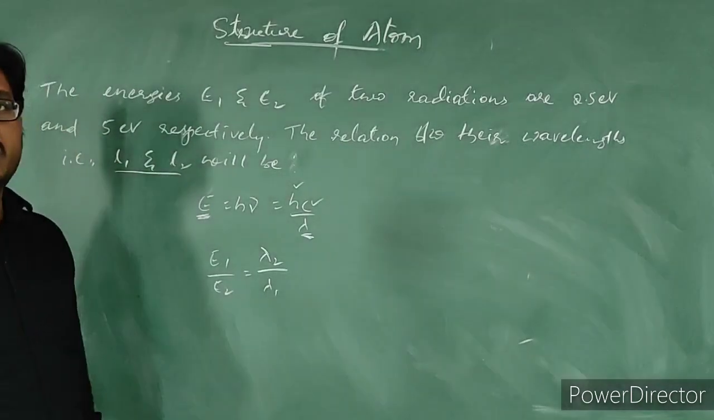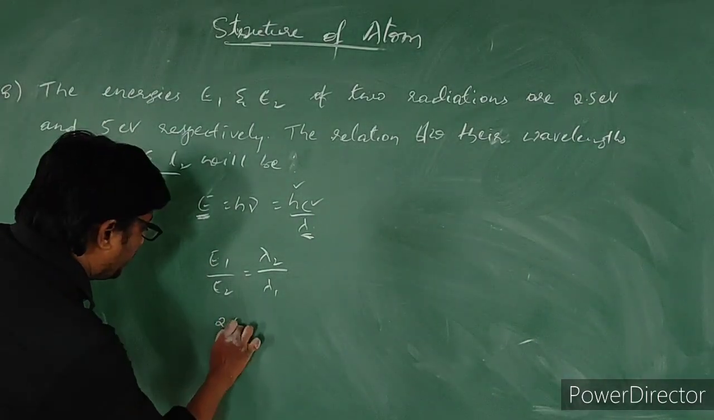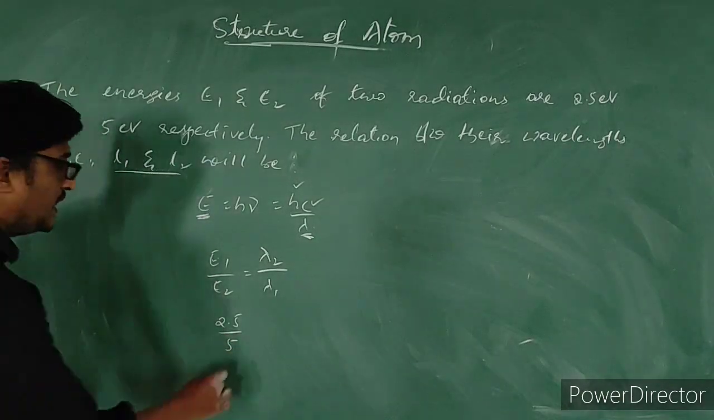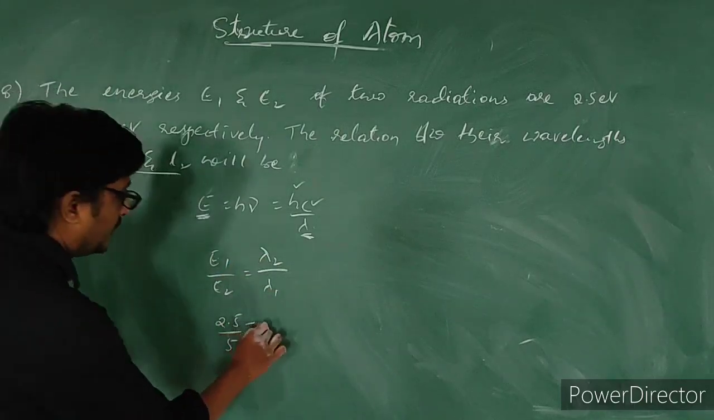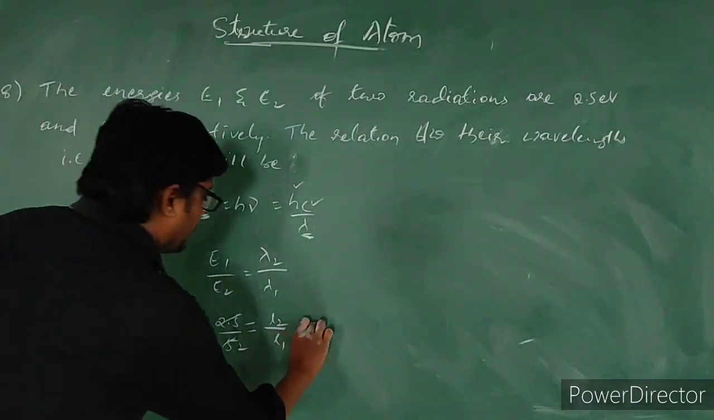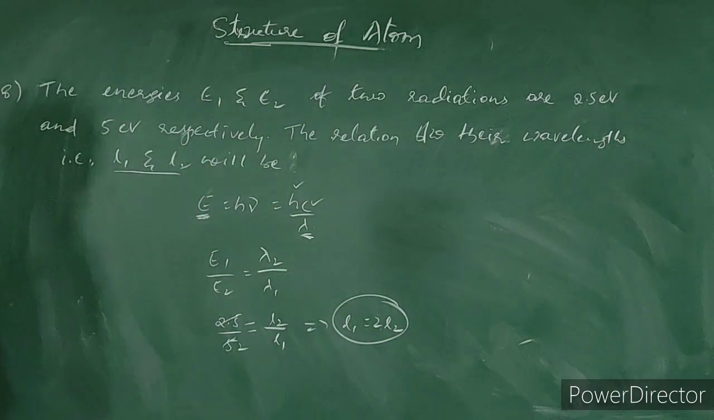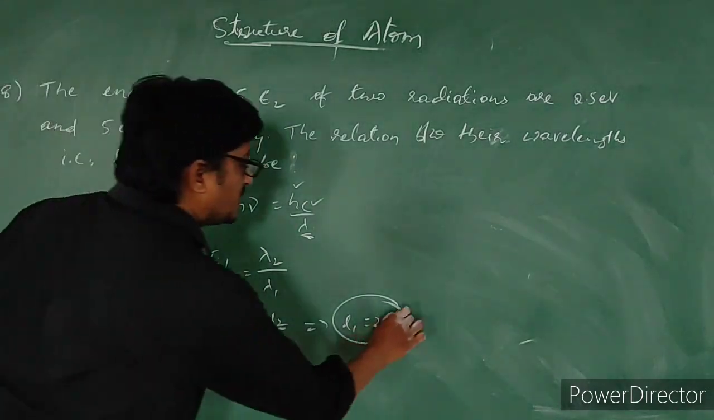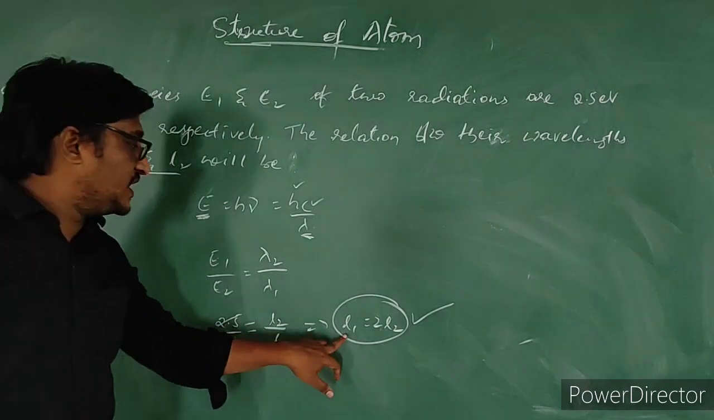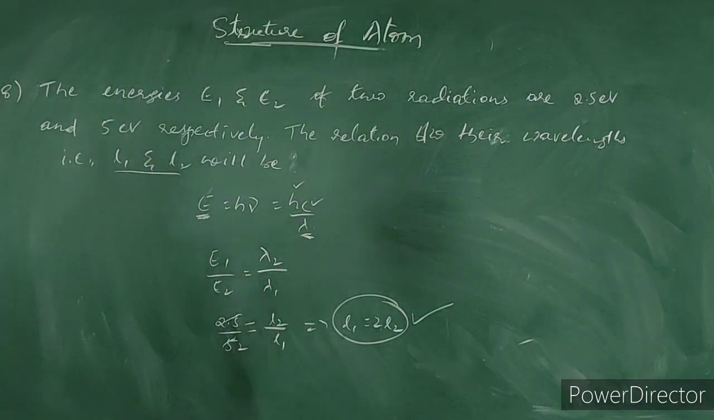Now E1 and E2 are given in the question: energy of first radiation 2.5, energy of second radiation 5. This is equal to lambda 2 by lambda 1. We need to find L2 by L1, which is 2 here. So from this, L1 is equal to 2L2. This is our answer: the wavelength of the first radiation is double the wavelength of the second radiation. Simple question. Please take it.